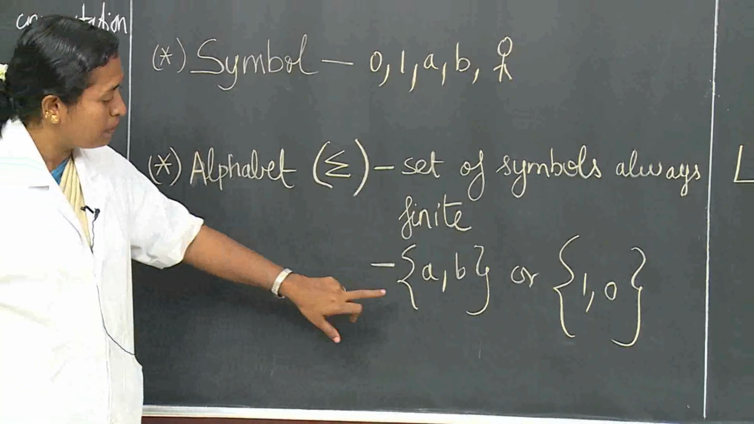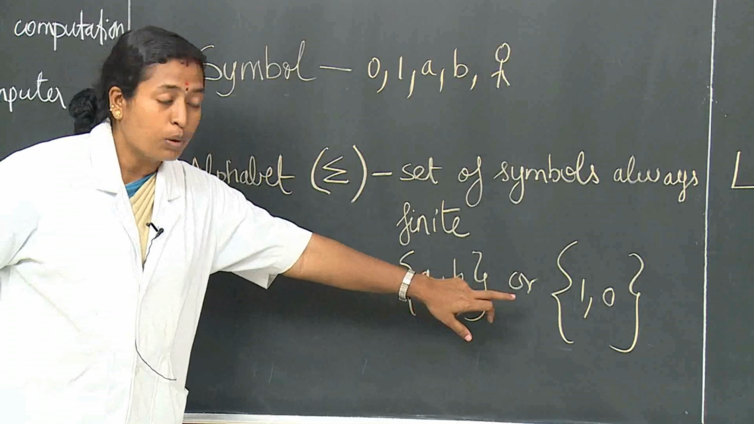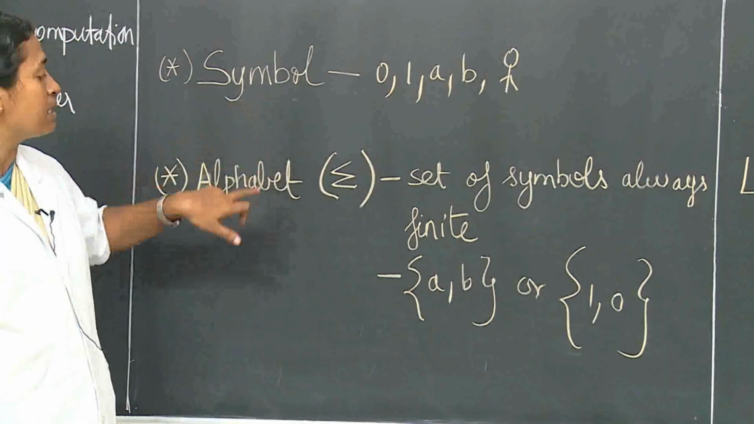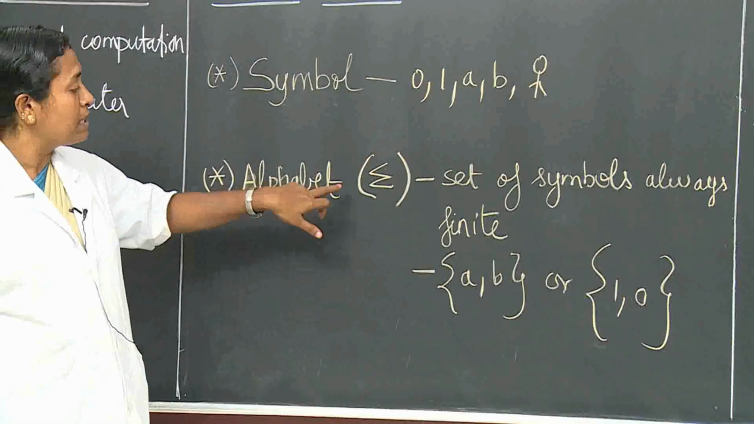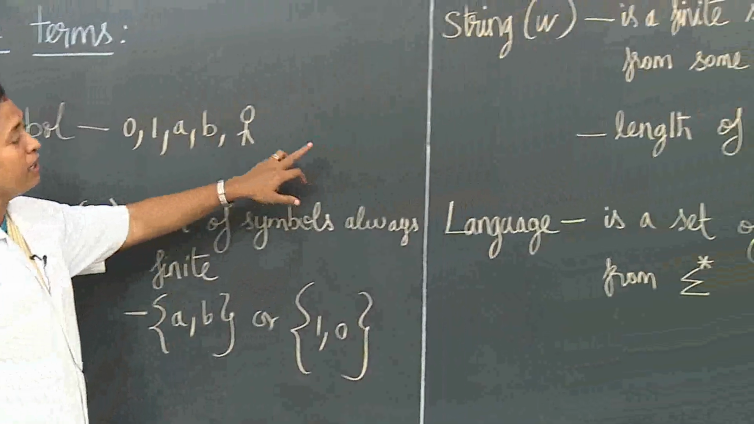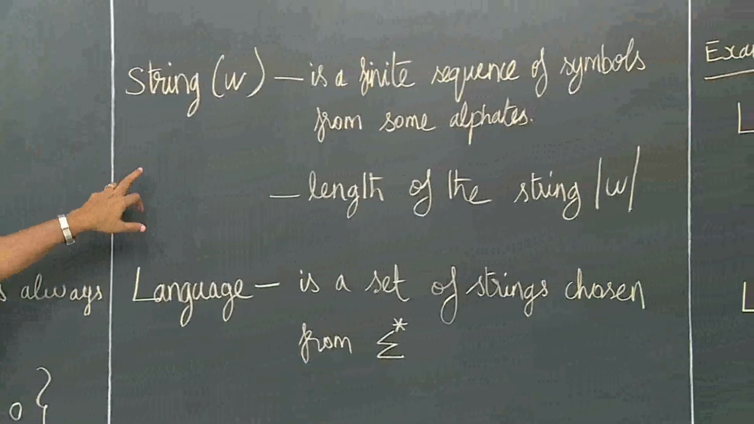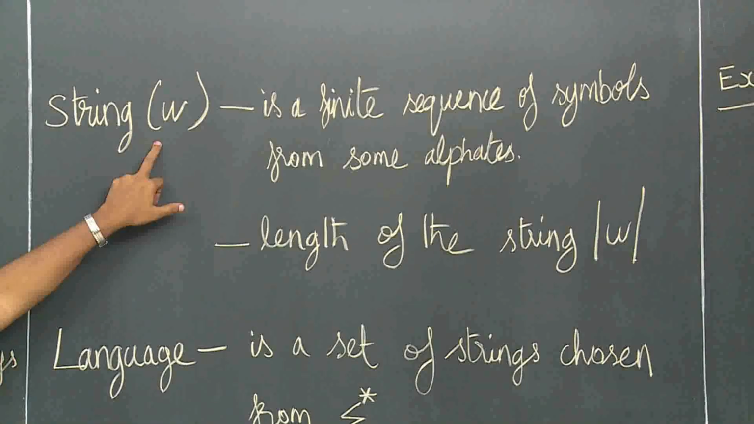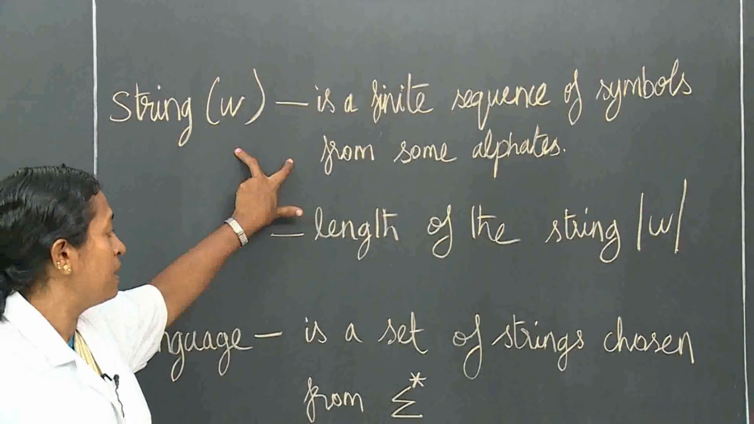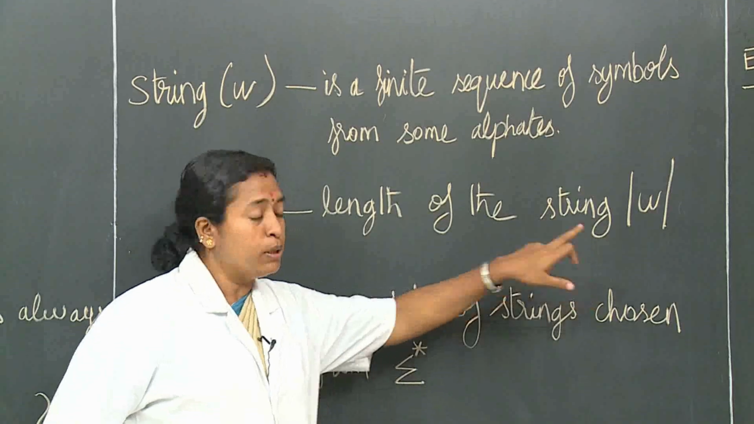Examples of an alphabet, a set of symbols: it may be A, B, or 1, 0, or A to Z, likewise anything. Any set of symbols is represented as an alphabet and its symbol is sigma. The next is string. A string is a finite sequence of symbols from some alphabet. It is represented by W. The length of a string is denoted by modulus of W.